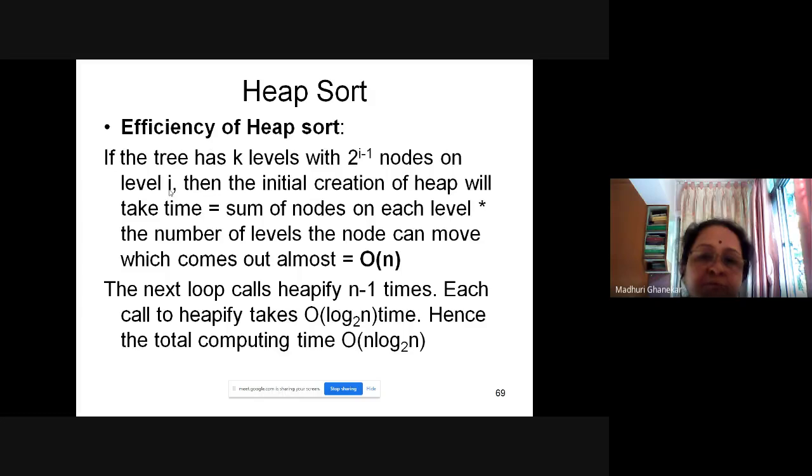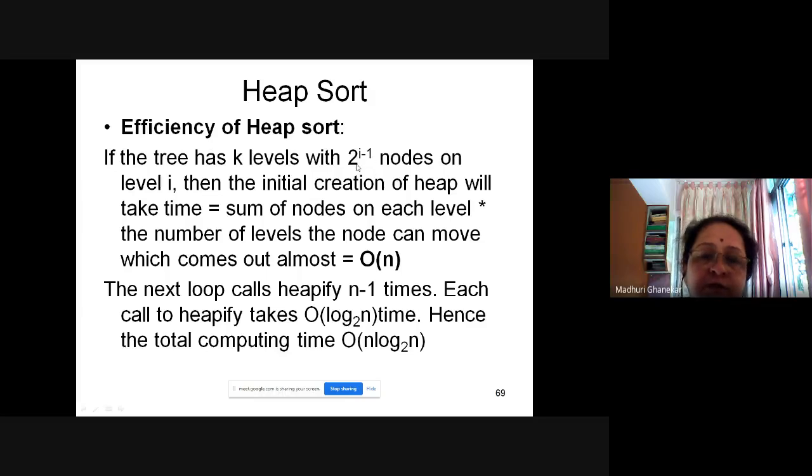In an almost complete binary tree, only the last level is not completely filled up. That's what you observe in the creation of heap. Only the last level is incomplete; the rest of the levels are already filled up. So 2 raised to i minus 1 nodes on level i.